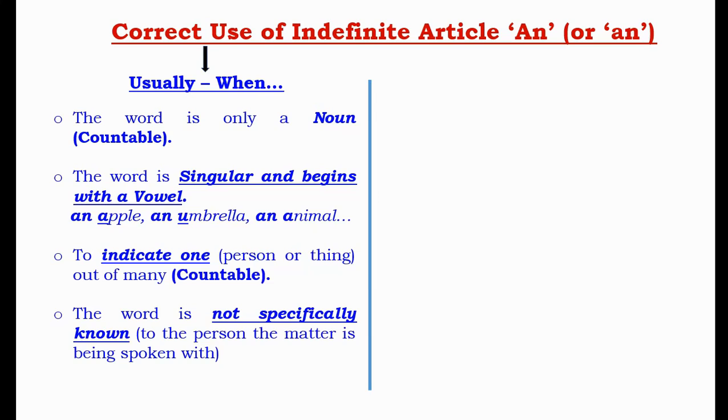Vowels are, as you know, a, e, i, o, u, such as an apple, an umbrella, an animal, etc. Next, to indicate one person or thing out of many, which is countable. Next, when the word is not specifically known to the person the matter is being spoken with.